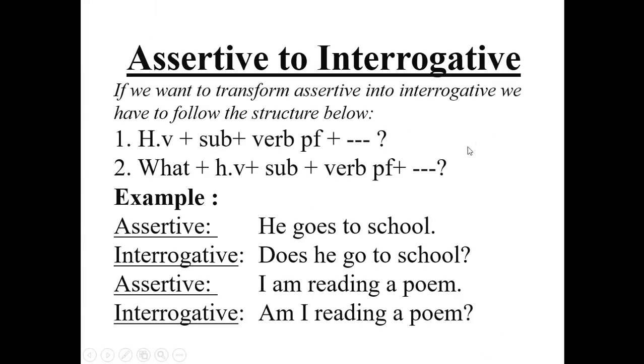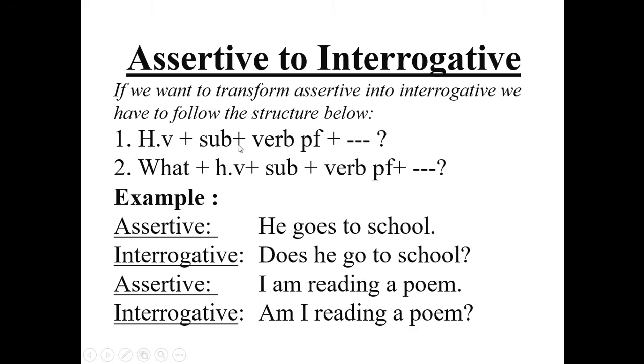Now we'll do assertive to interrogative. If we want to transform assertive into interrogative, we have to follow the structure below. There are two structures. If you want to make interrogative from assertive, you have to follow either of these two.